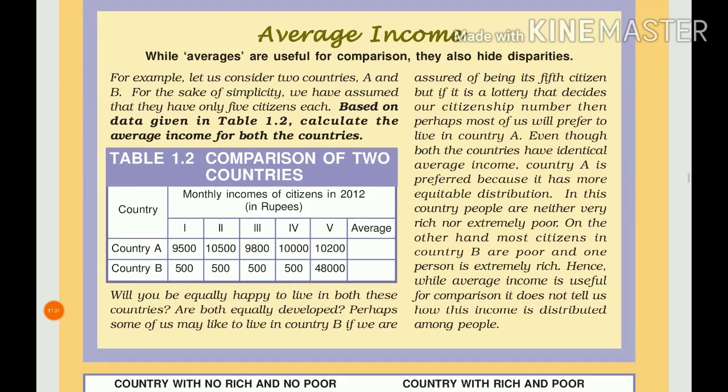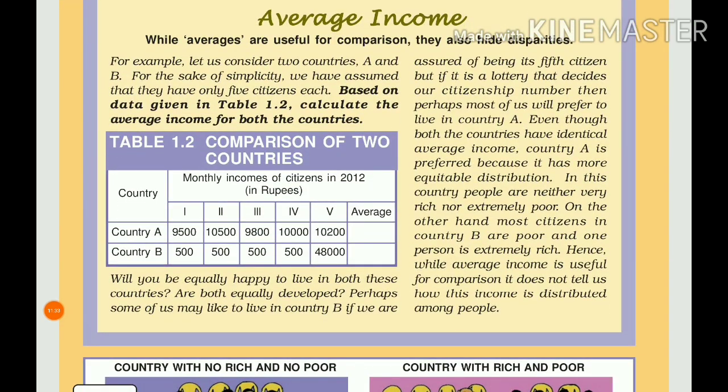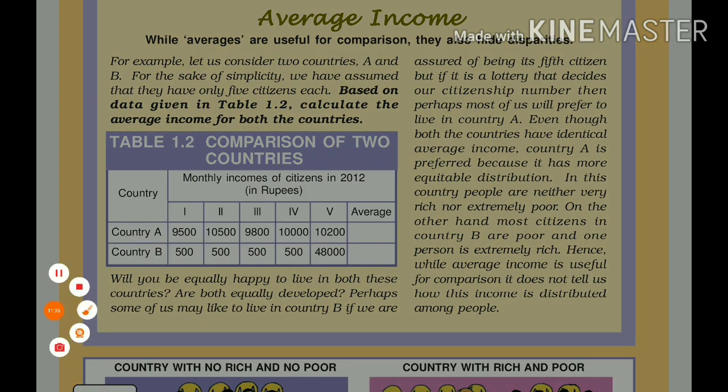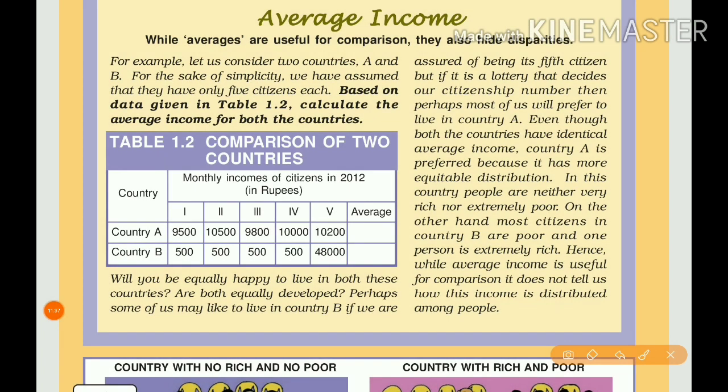Next, they have given the average income activity, from which we learn about average income. Average income means per capita income, both are the same. While averages are useful for comparison, they also hide disparities. How will we see this? This is a limitation of average income.